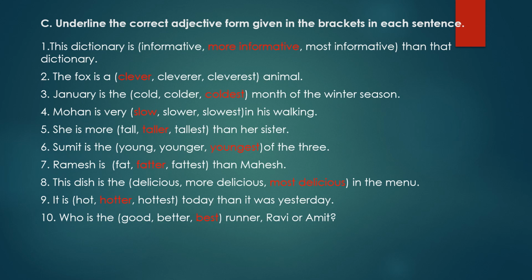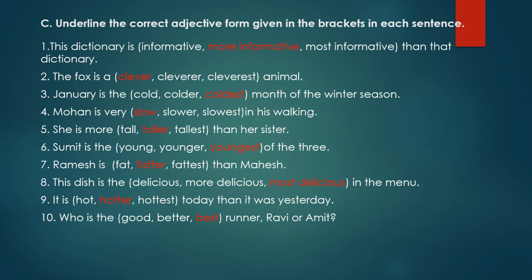Sixth, Sumit is the dash of the 3. The words in the brackets are young, younger, youngest. Now we will use here superlative degree as it is preceded by the and also more than 2 people are compared. So we will use the superlative degree which is youngest. Sumit is the youngest of the 3.